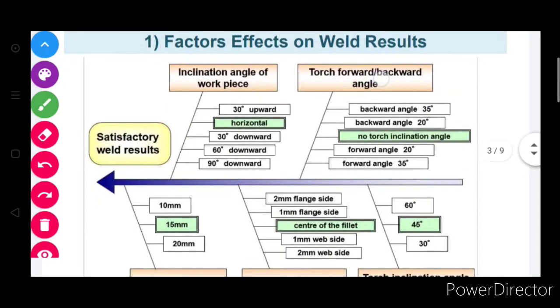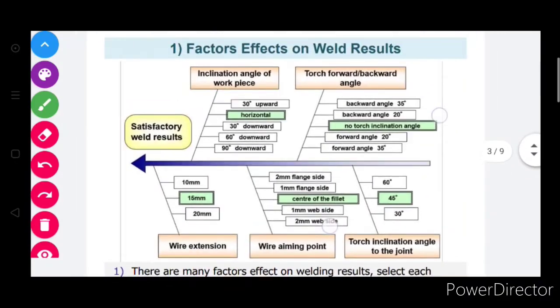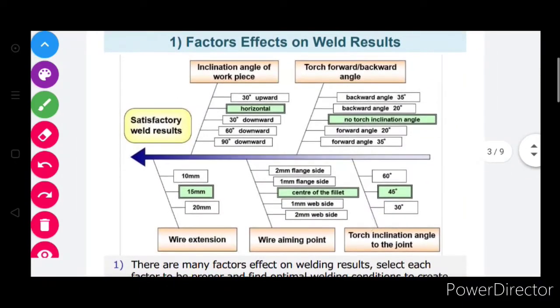The factors that affect welding results. Friends, as shown on the screen, there is one diagram. There are too many factors that affect welding: the inclination angle of the workpiece, torch forward and backward angle, wire extension, wire aim point, and torch inclination angle to the joint.